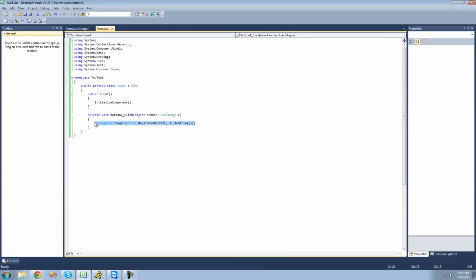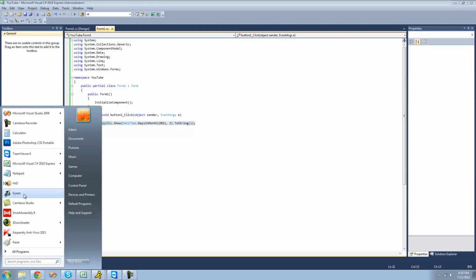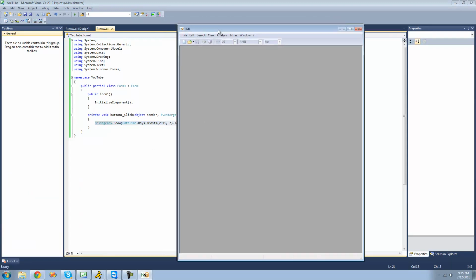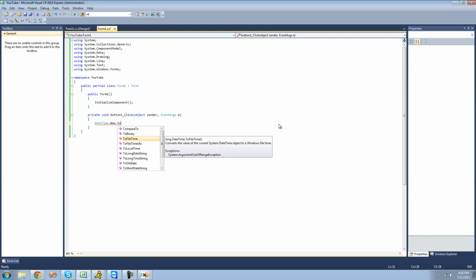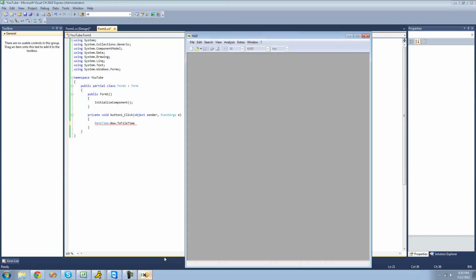The last thing I'm going to show you is if you were to store your date and time in something such as using a hex editor, like if we were to store it using bytes, then you're going to have to use something called file time. So if we were to do DateTime.Now, and then .ToFileTime, it will convert it into a long, so we can then write that long inside of a file.